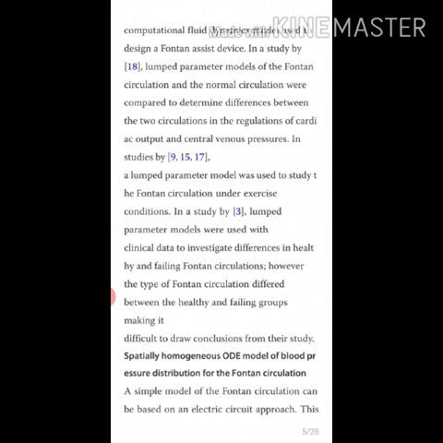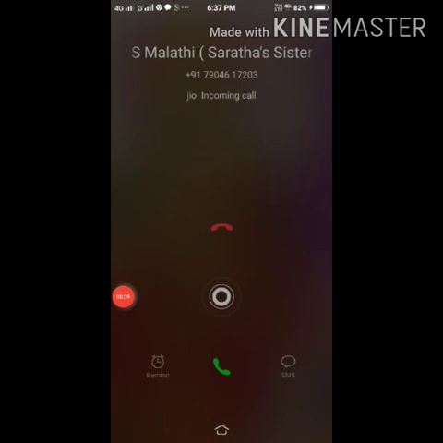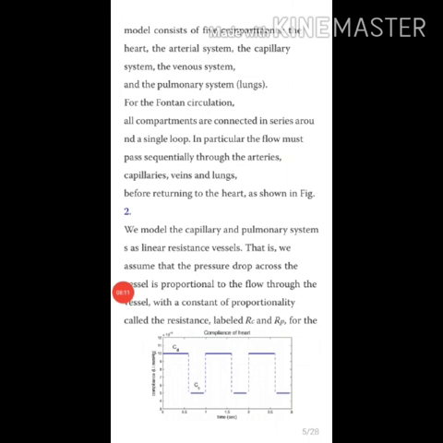A simple model of Fontan circulation can be based on the electric circuit approach. These models consist of 5 compartments: the heart, the arterial system, the capillary system, the venous system, and the pulmonary system, that is, the lungs. For the Fontan circulation, all compartments are connected in series around a single loop. In particular, the flow must pass sequentially through the arteries, capillaries, veins, and lungs before returning to the heart, as shown in the figure.